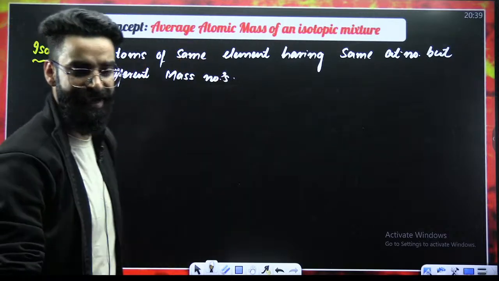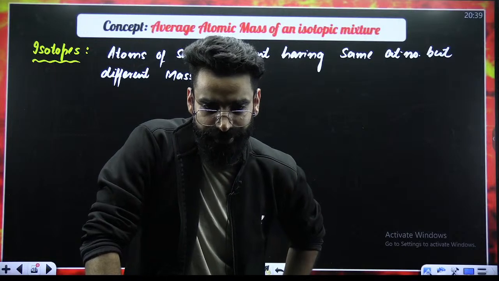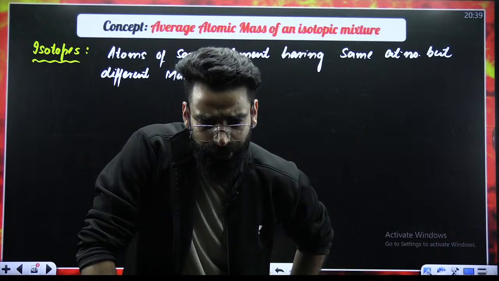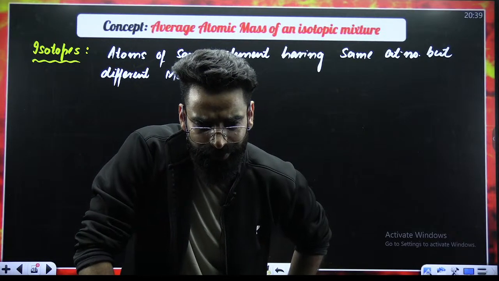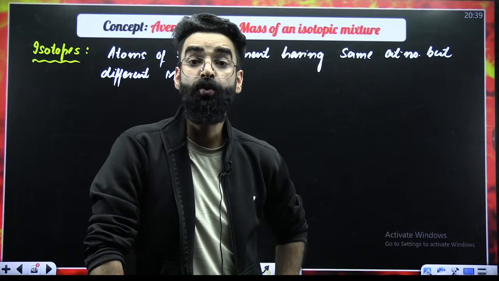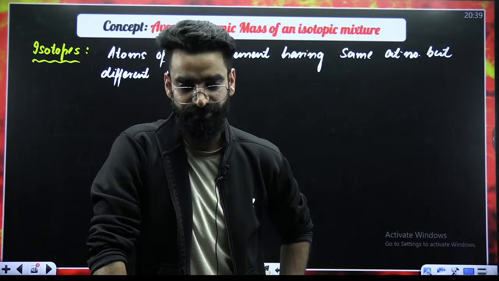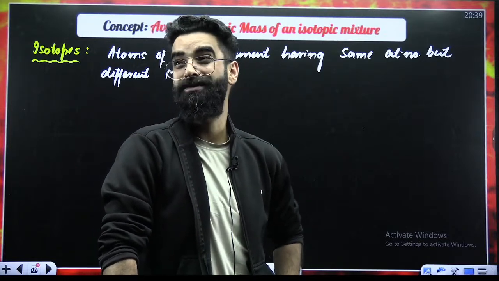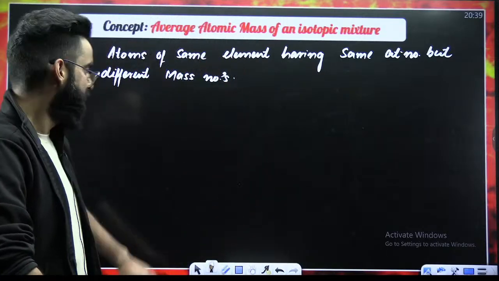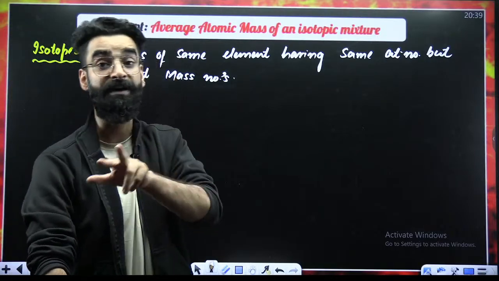What are isotopes exactly? Isotopes are the atoms of the same element. Sir, what is Avogadro's number exactly? Is it 6.023 into 10 raised to 23? Avogadro's number is 6.022 into 10 raised to 23. Just remember that. It does not make any difference whether you use 6.022 or 6.023. So isotopes are the atoms of the same element which have the same atomic number but different atomic masses.